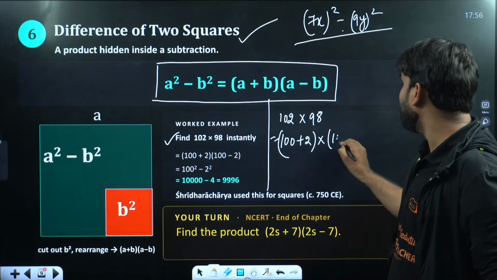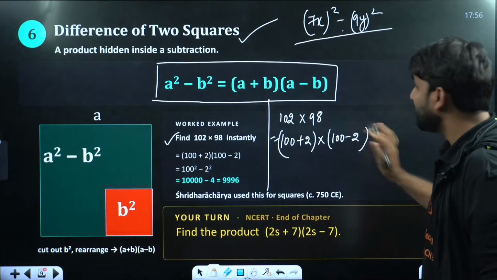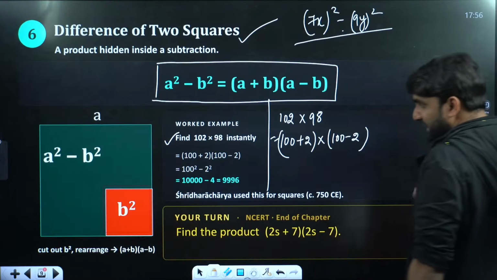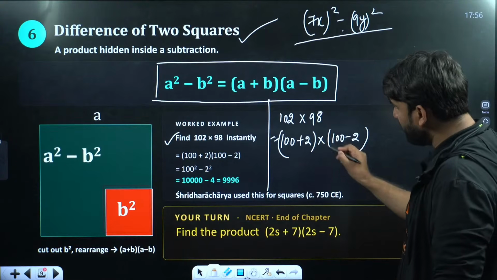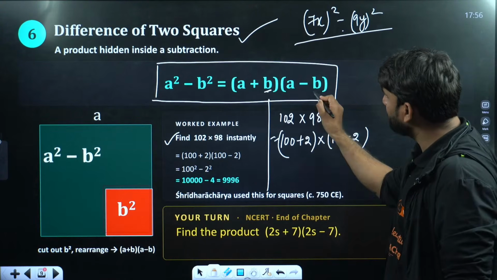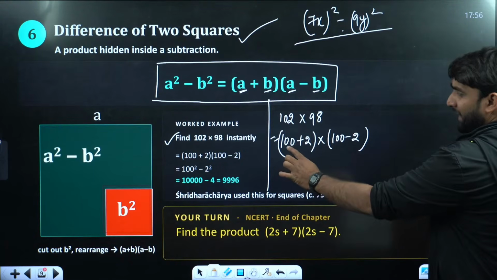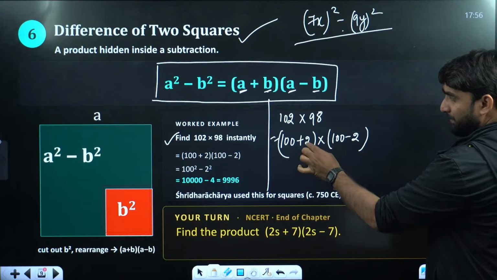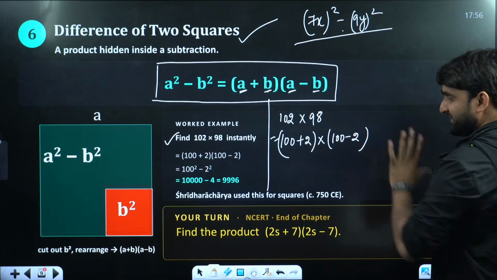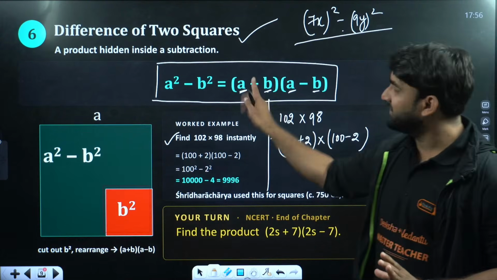And 98 can be written as 100 minus 2. The condition is that, everyone, if this is B, it should also be B. If this is A, it should also be A. So can you see 100 and 100 are the same? And after plus, after minus, the digits are also the same. So now we can apply this identity.